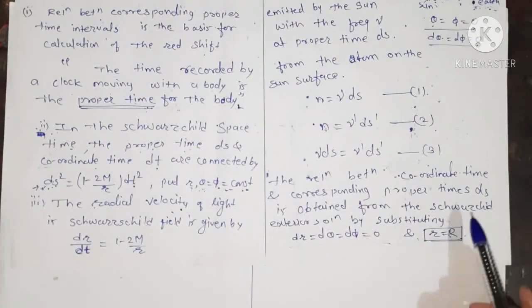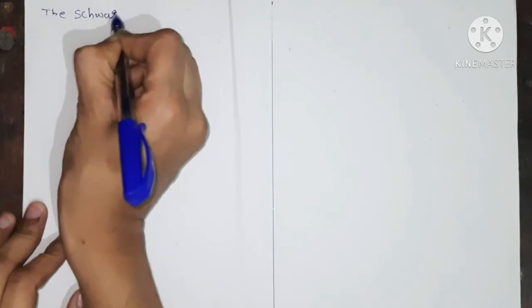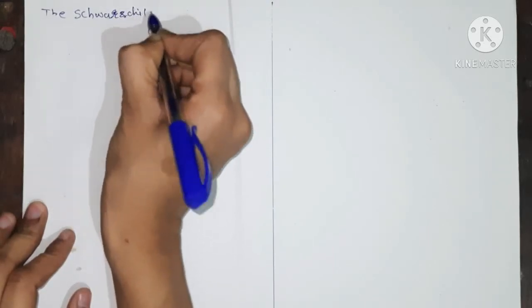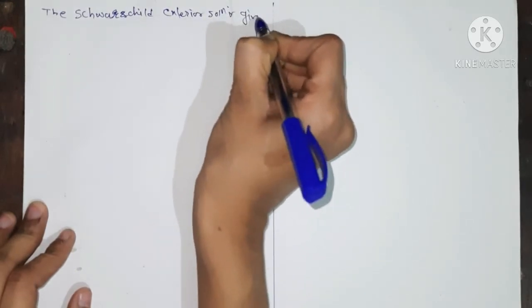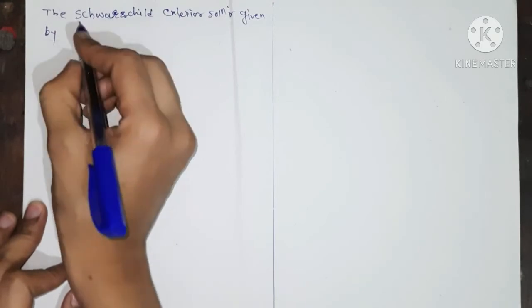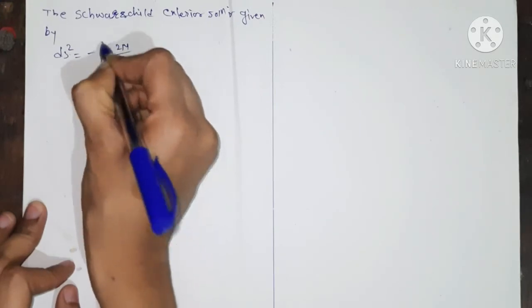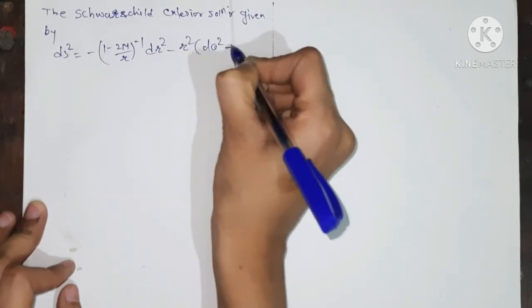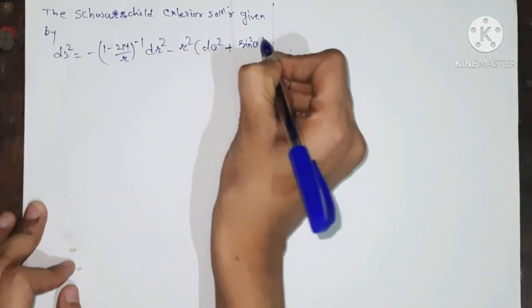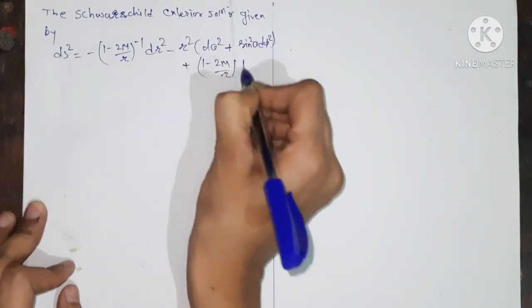So we substitute this in the Schwarzschild exterior solution. The Schwarzschild exterior solution is given by ds square equals minus 1 minus twice m upon r, its inverse, dr square, minus r square in bracket d theta square plus sine square theta d phi square, plus 1 minus twice m upon r dt square.